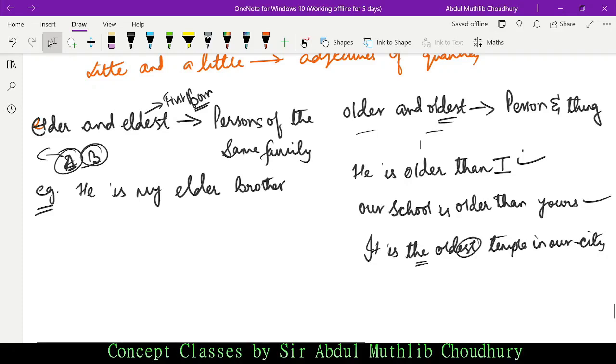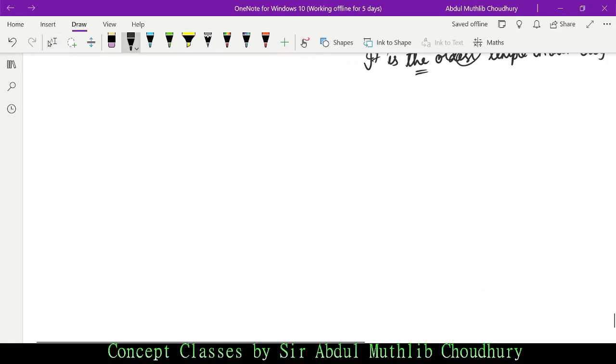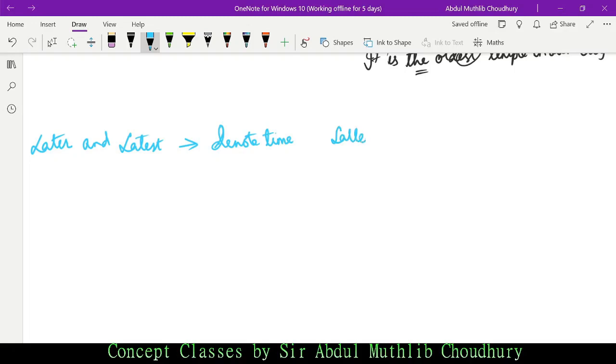Now let us learn about later and latest. Later and latest denote time. And latter and last denote position. I shall explain both concepts with an example.